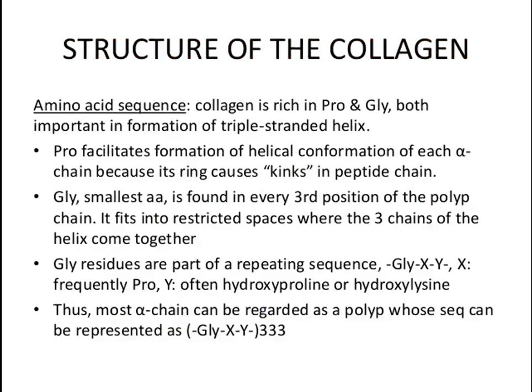So let's understand the structure of collagen. Collagen is a triple helix structure. Basically, collagen is made up of two amino acids: one is proline, and another is glycine. And we get the post-translational metabolite, hydroxyproline. Hydroxyproline is not actually an amino acid, it is a post-translational metabolite of proline. So what are post-translational metabolites?